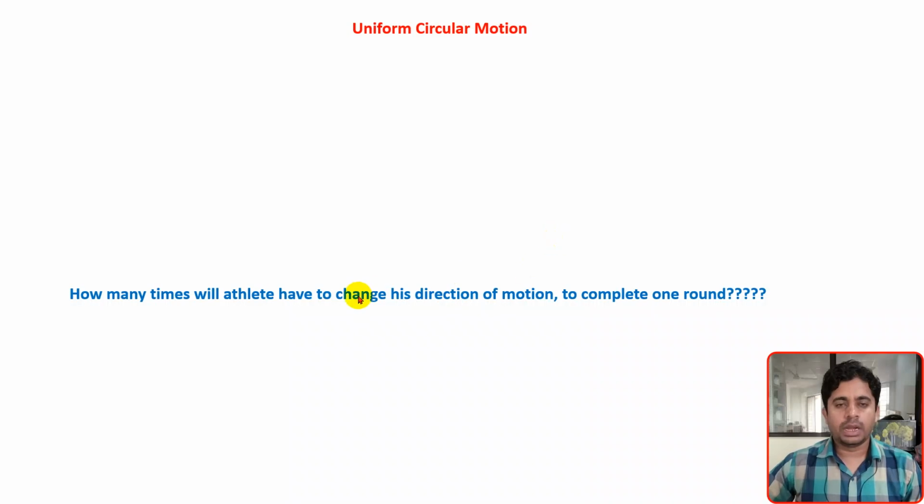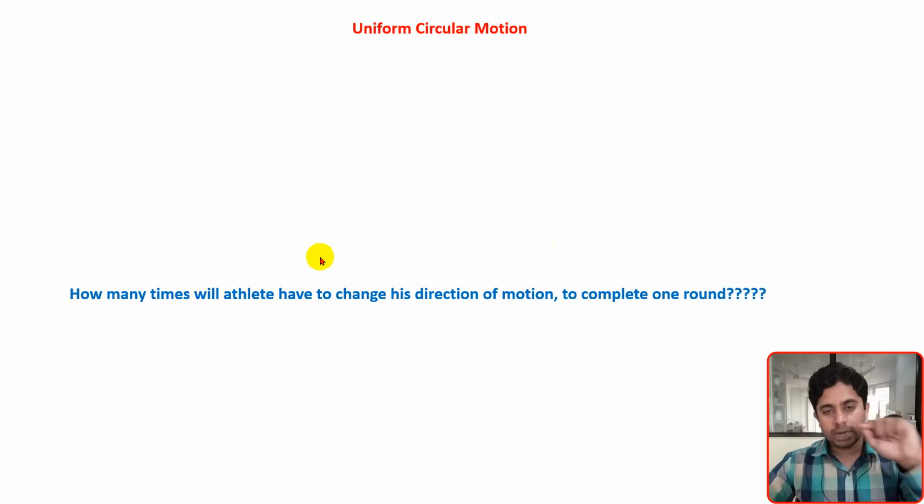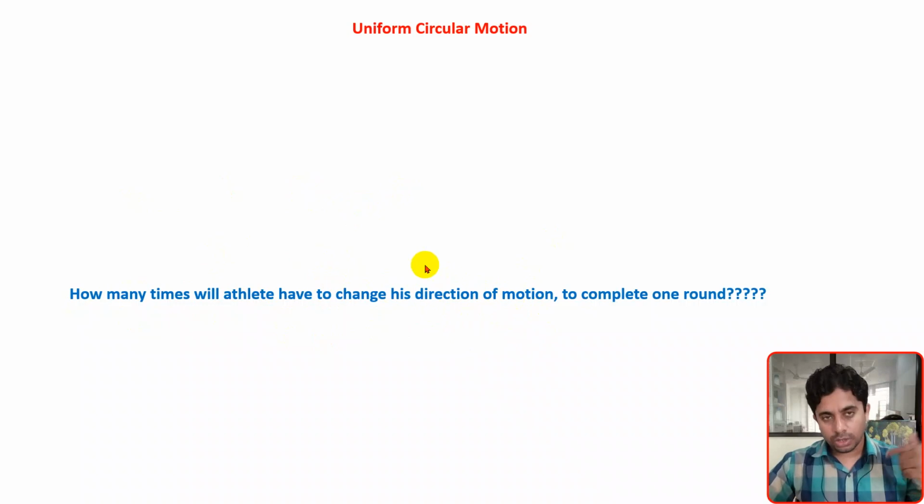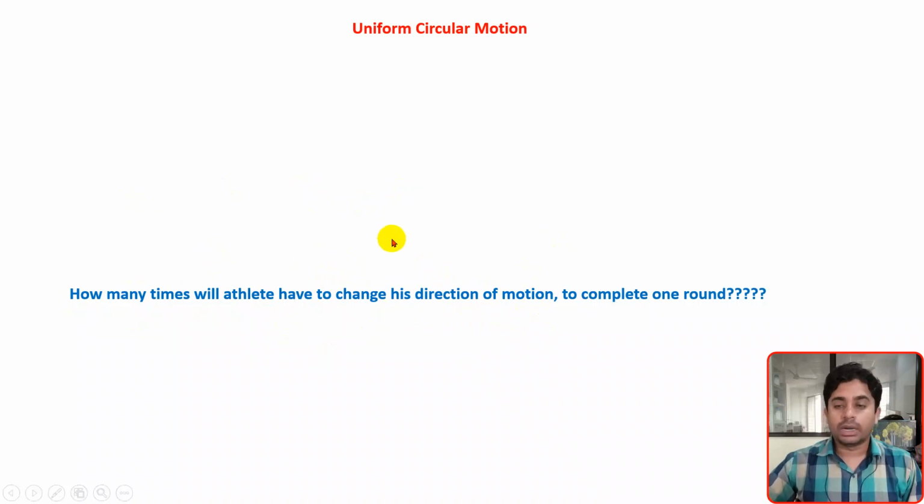Hello everyone. In the last video, we wished to answer this question: how many times will an athlete have to change his direction of motion to complete one round? To complete one round of those tracks, which are of different shapes, we considered how many times he needs to change direction, or how many times he needs to take a turn. That was the question. We will answer this.